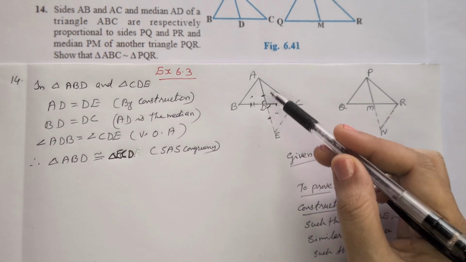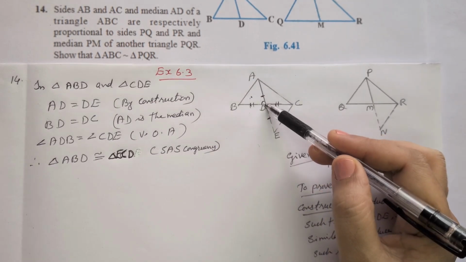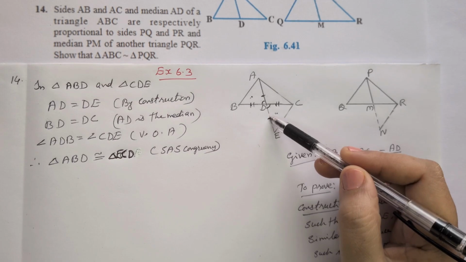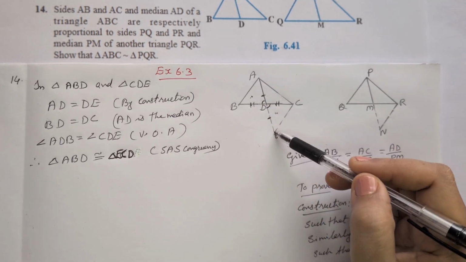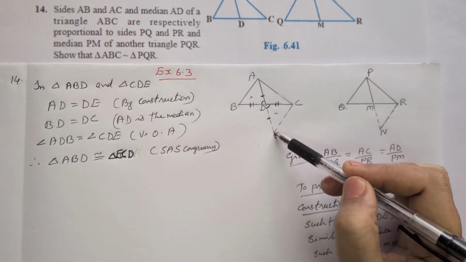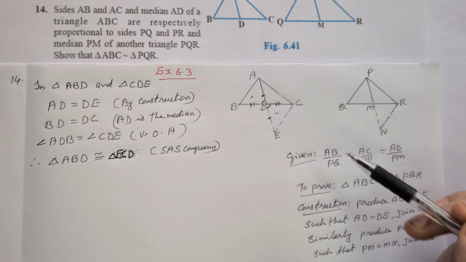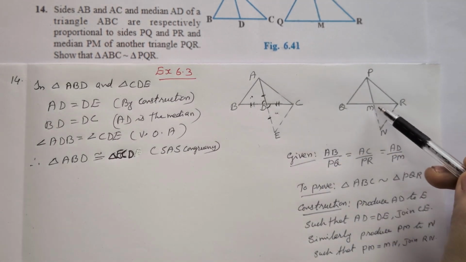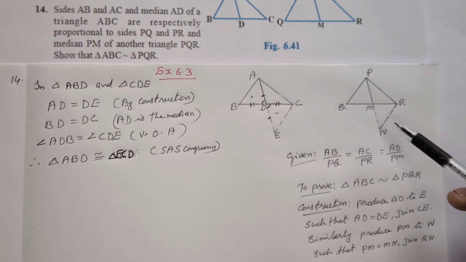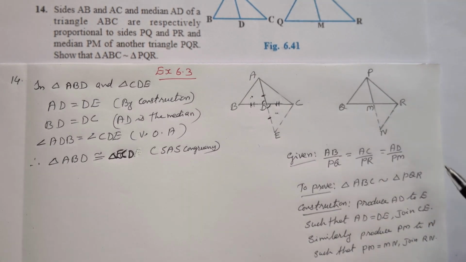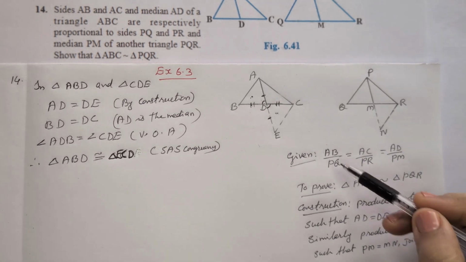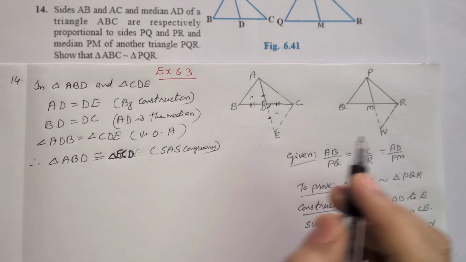Construction: extend the median AD till E such that AD is equal to DE. Same length you have to extend, and that's the point E. Then join EC. Similarly here, extend median PM till N such that PM is equal to MN. Then join NR. Then next, the proof.